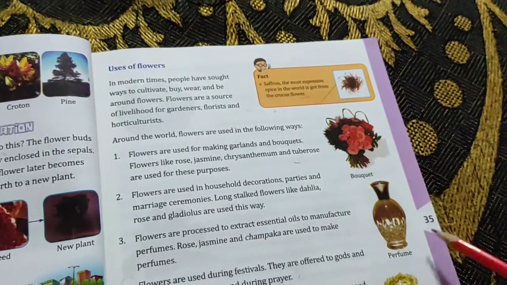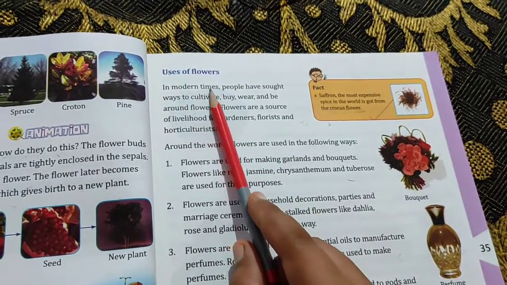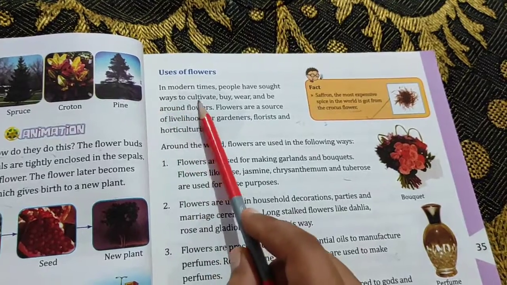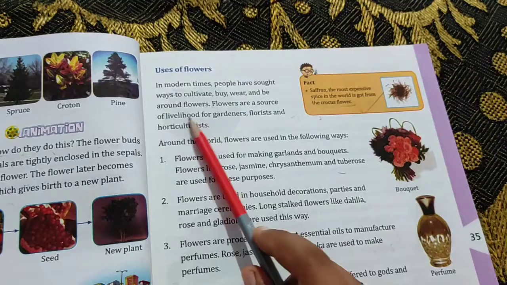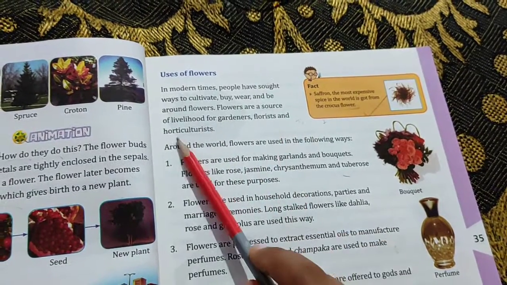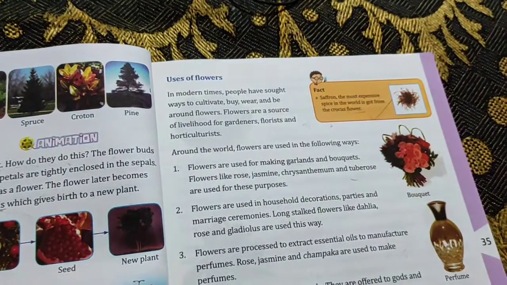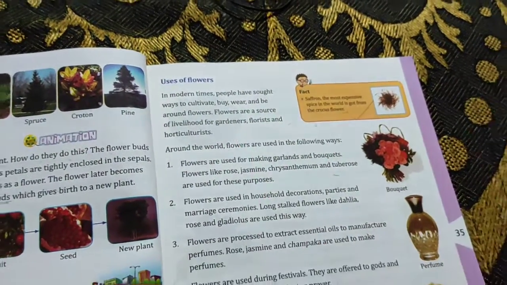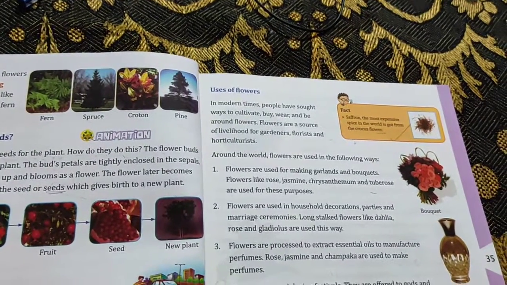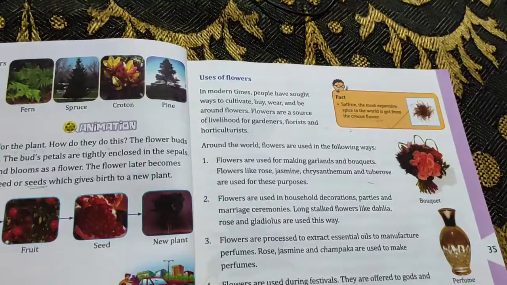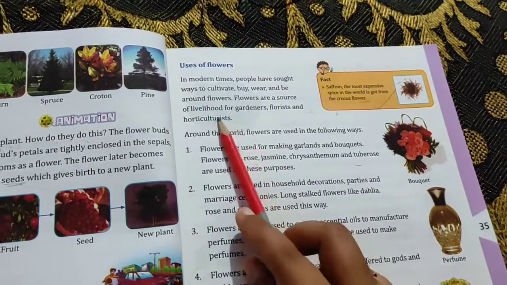Okay, page number 35. Here we will learn about uses of flowers. In modern times, people have sought ways to cultivate, buy, wear and be around flowers. Flowers are the source of livelihood for gardeners, florists and horticulturists. Okay, clear to everyone? In modern times, you have seen that people have sought ways to cultivate, buy, wear and be around the flowers.